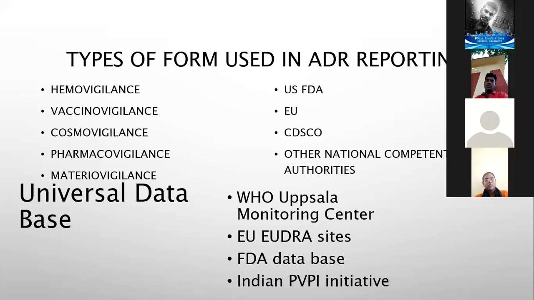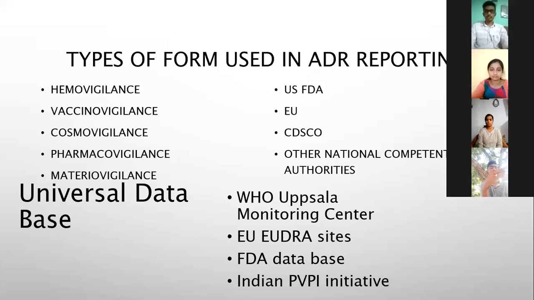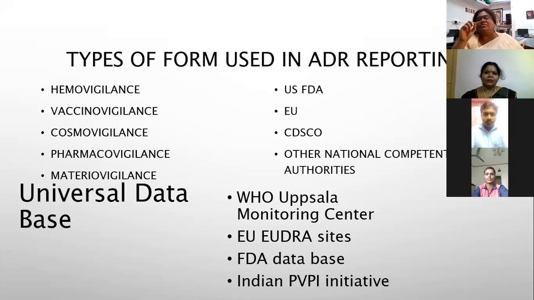The vigilance related to devices is called materiovigilance in India. The vigilance related to drugs and drug-dependent products is called pharmacovigilance. In the EU there is also cosmetovigilance, vaccine vigilance and hemovigilance. They have subcategorized them because with a vaccine, once it's administered, we don't have the option of going back.